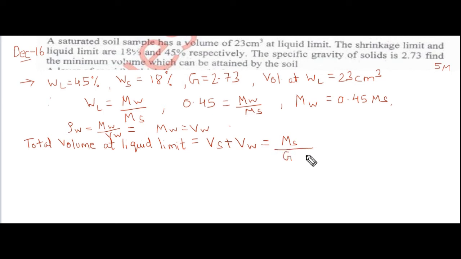Density of solid we can write as G rho W. Plus volume of water equals mass of water, which can be written as 0.45 Ms. Okay, the total volume at liquid limit is already given, which is 23 centimeter cube.